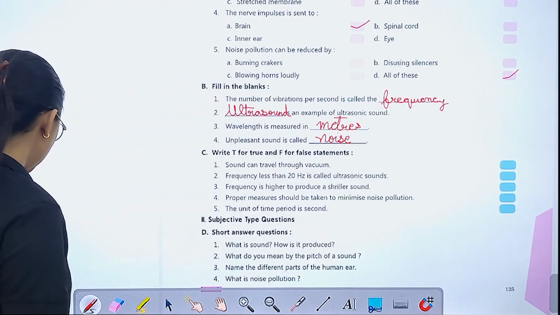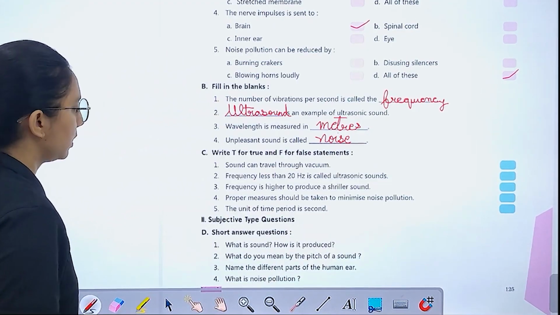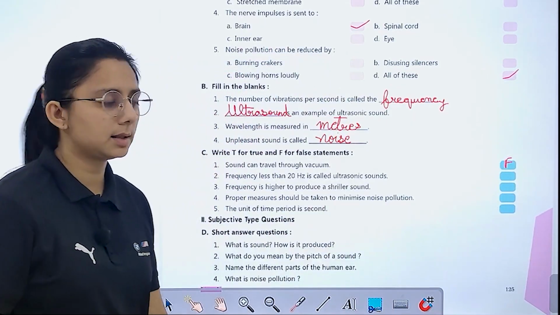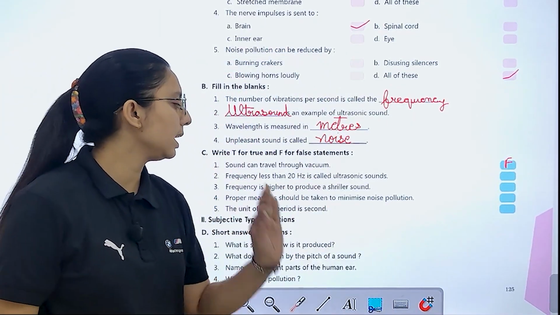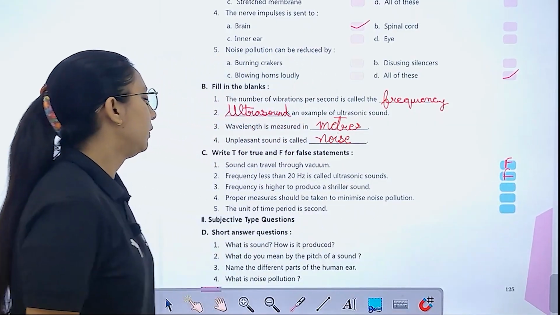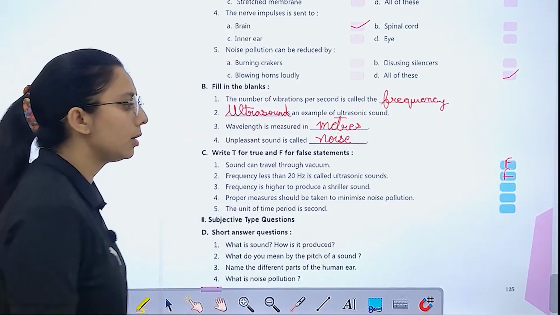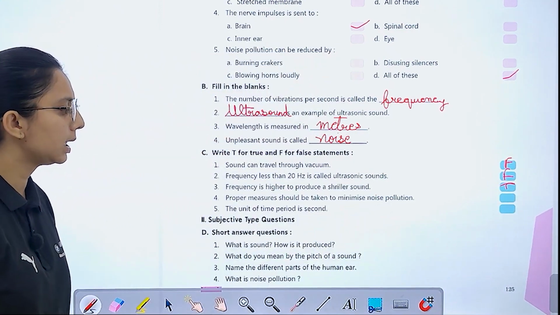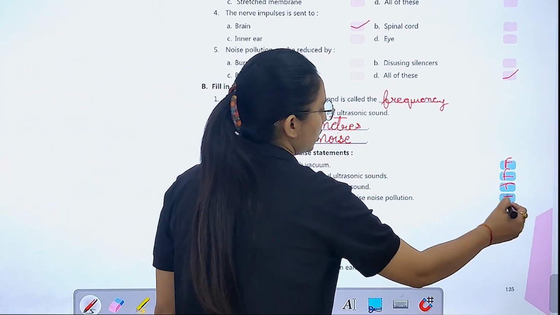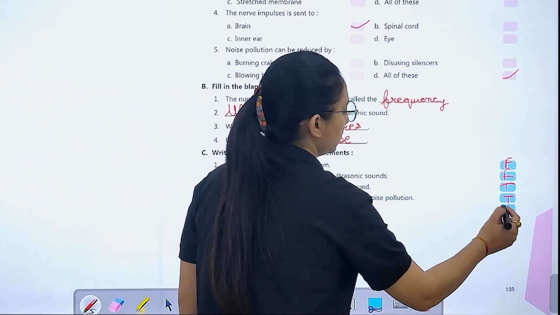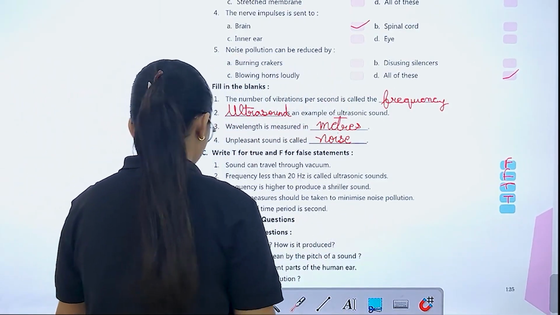Right. Next is write T for true and F for false statements. Sound can travel through vacuum, false. Sound cannot travel in vacuum. Frequency less than 20 hertz is called ultrasonic sound, false. Frequency is higher to produce shrill sound, it's true. Proper measures should be taken to minimize noise pollution, it's true. The unit of time period is second, true.